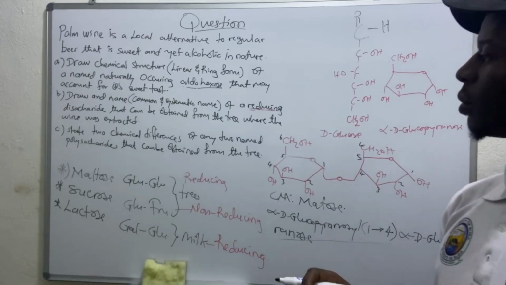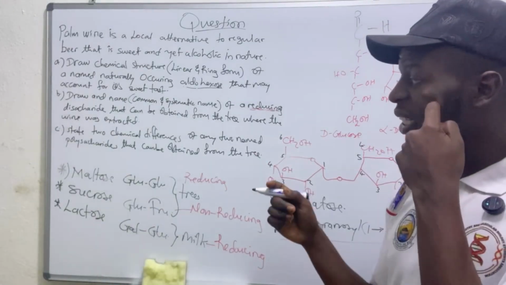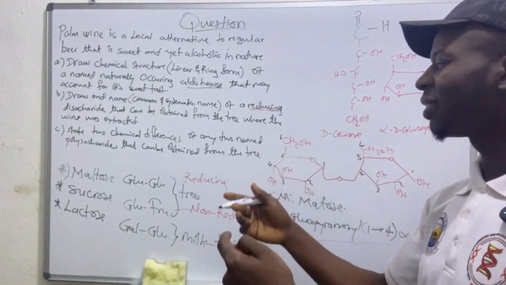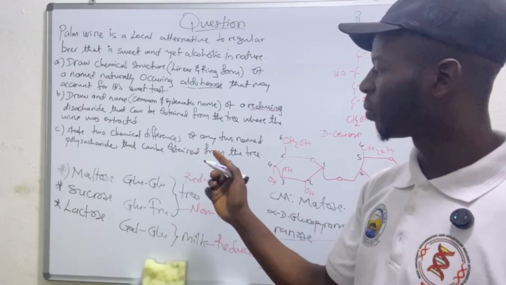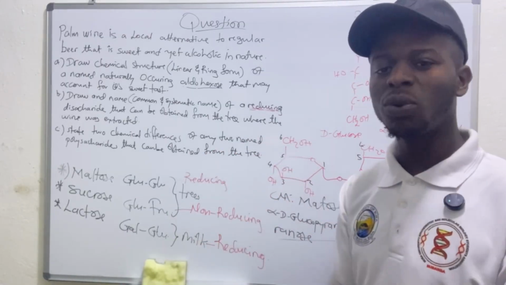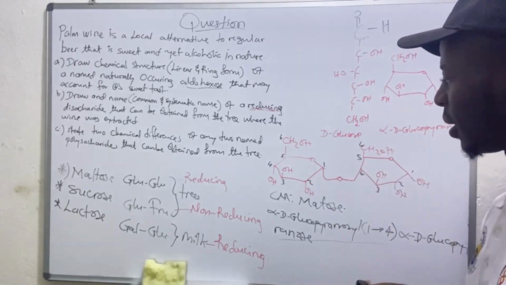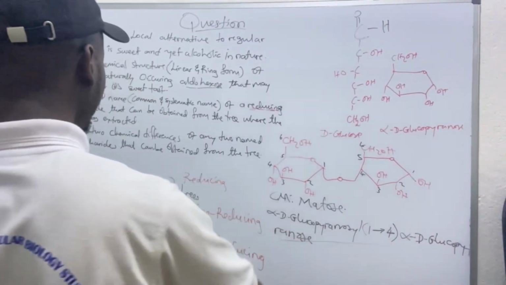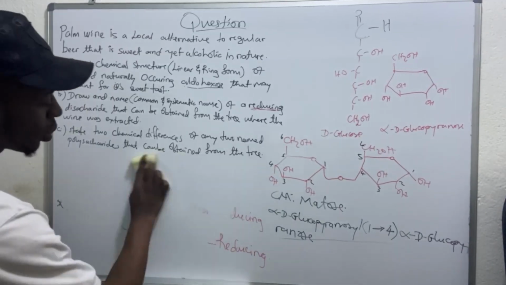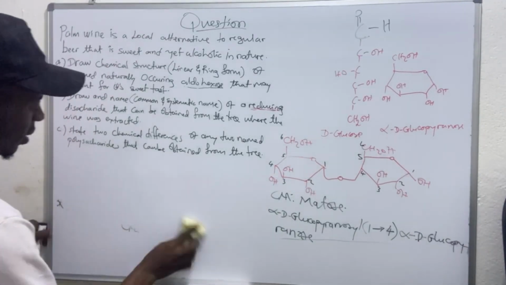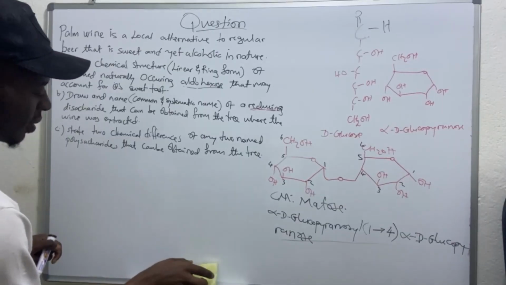And now the last part of the question says that we should state 2 chemical differences between any 2 named polysaccharides that can be obtained from that particular tree where the wine was extracted. Let me wipe this. Two chemical differences between any two named polysaccharides.